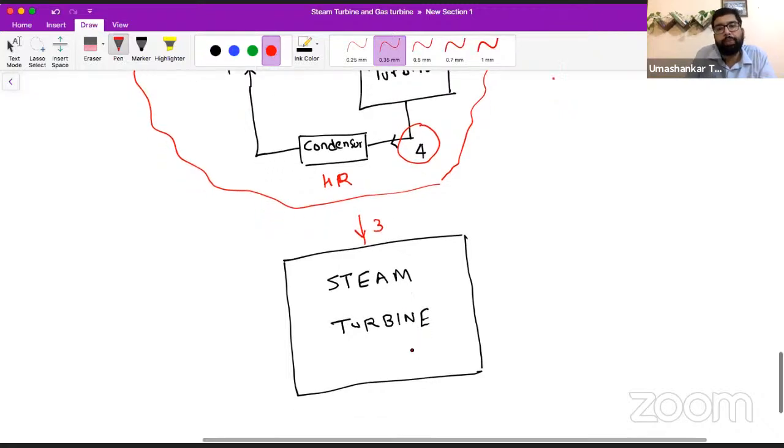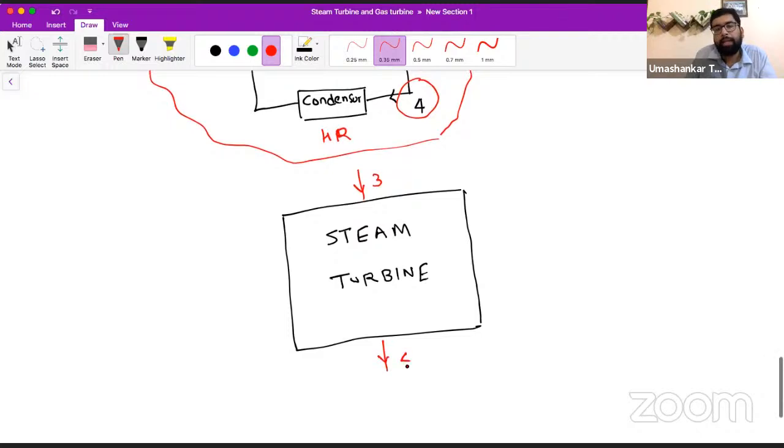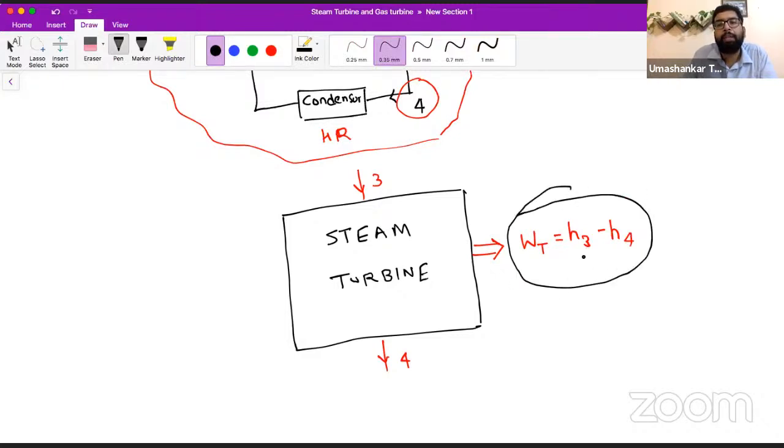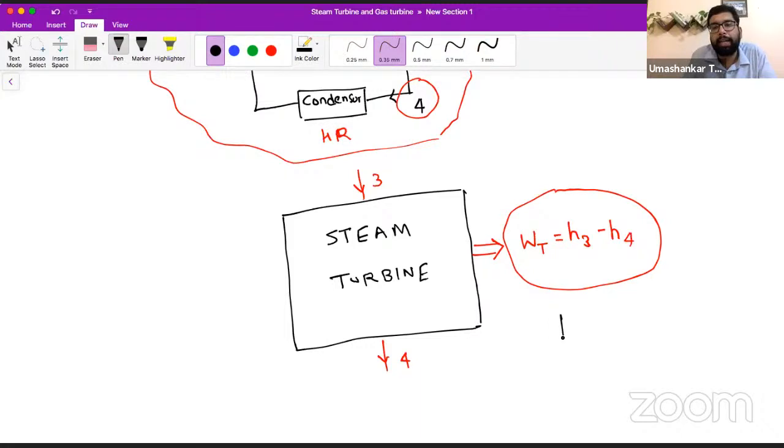So this is 3, this is 4. When steam enters the turbine at state 3 and exits at state 4, we get some work from the turbine. That is H3 minus H4. So till now we knew this is happening. Now the question is how it is happening. This is what is added in the GATE syllabus.